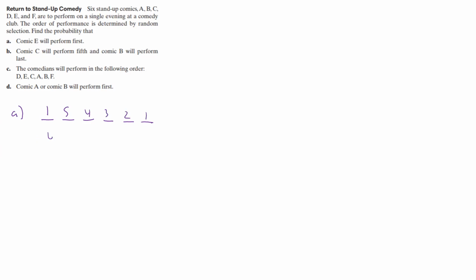Our denominator is going to be 6 times 5 times 4 times 3 times 2 times 1. So if we multiply that out, the numerator is just 5 factorial times 1. Well, 5 factorial is 120, and 6 factorial is 720. So this probability is going to be 120 divided by 720. Well, that's just 6 times bigger, so that probability is just 1/6. So we can do that one pretty easy.